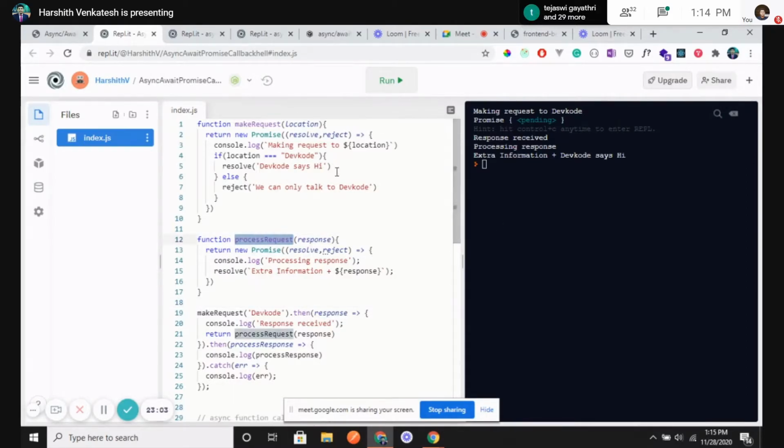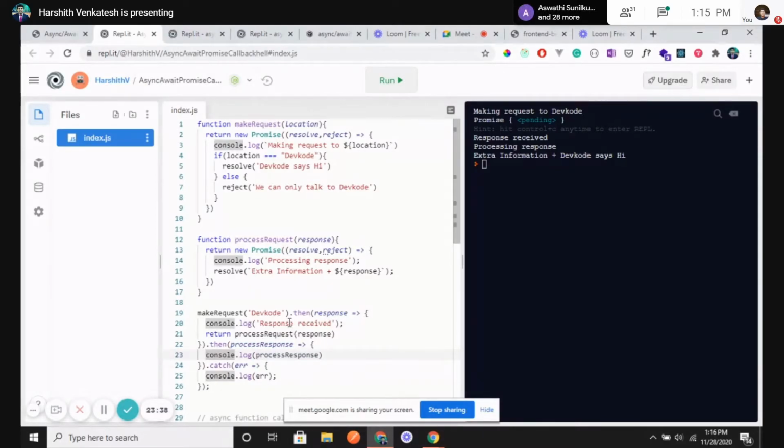Whatever response I received, the response is this, right? Resolve dev code says hi, correct? So that is being passed here as the response to process response. If we see here, after the response is received, it goes to this function where it says processing response, and once the response is processed, it sends me the response saying the promise is resolved and this is what you are getting. So that I am displaying in console.log process response.